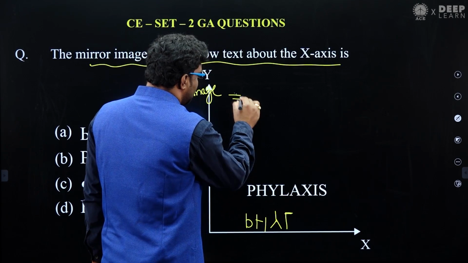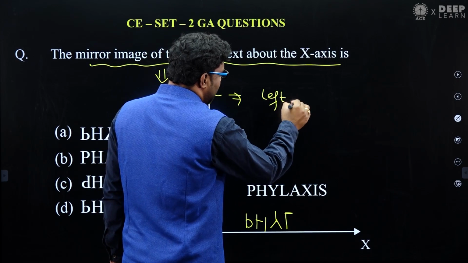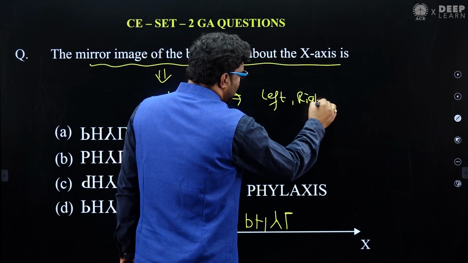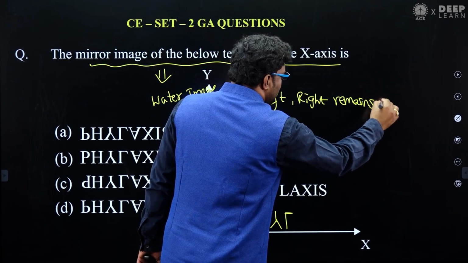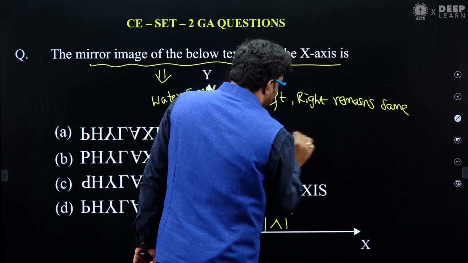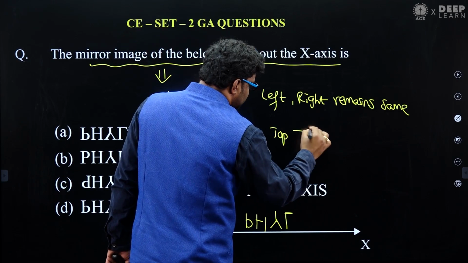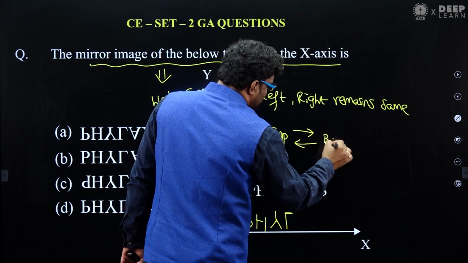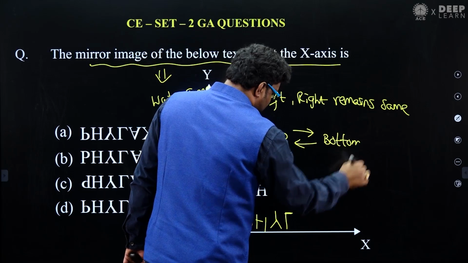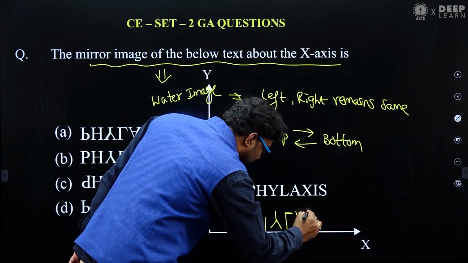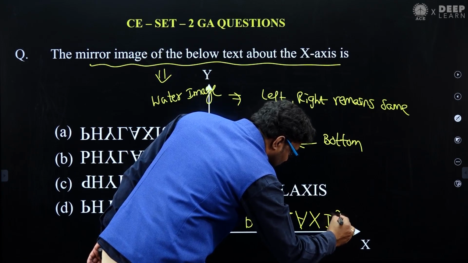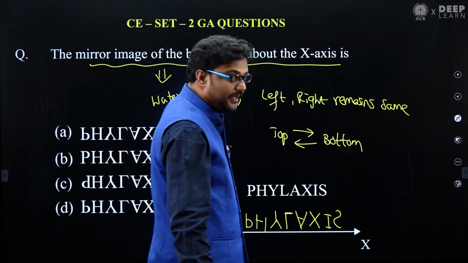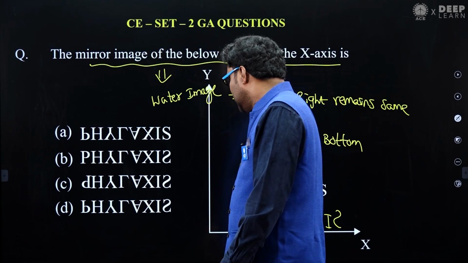In the water image concept, your left and right remain the same, whereas your top and bottom will interchange. Your top will become bottom, bottom will become top. And here A will be like this, X will be X as it is, I will be I as it is, but S will be like this. S will not be the same, S will be changed.